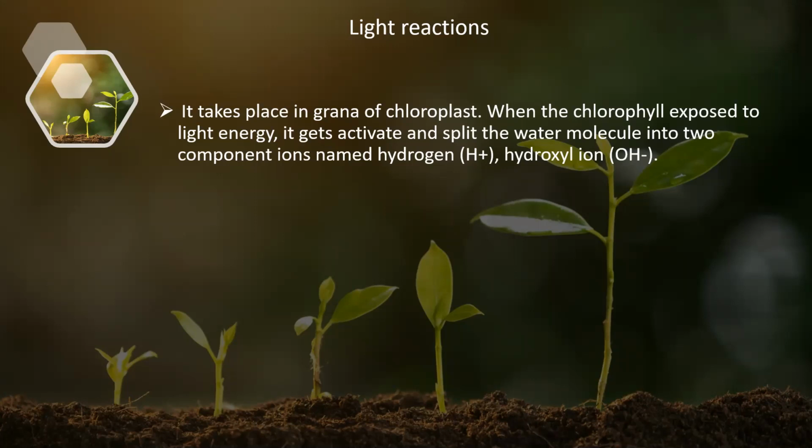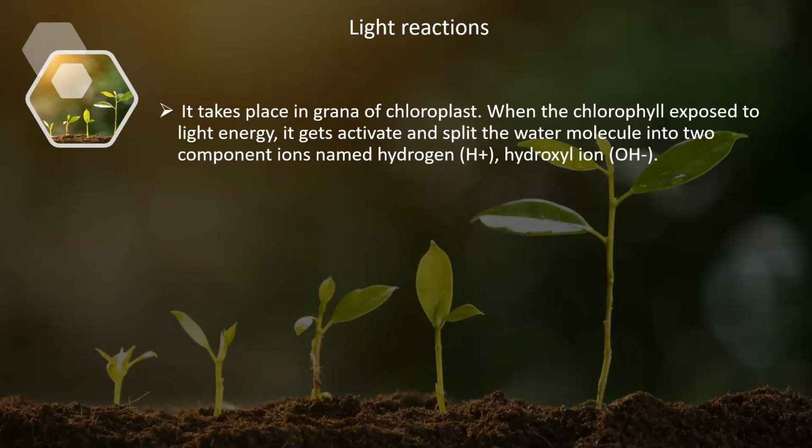When the light illuminates the chloroplast, the chlorophyll color pigments trap the light energy. What is the light energy here? The chlorophyll traps the quantum energy.